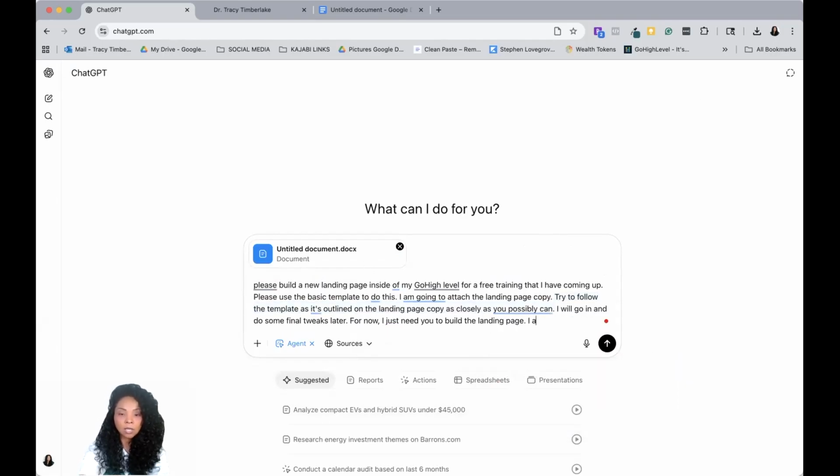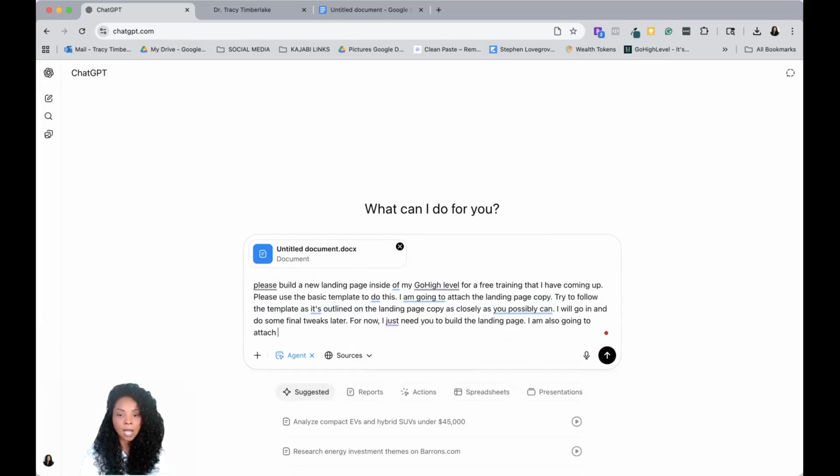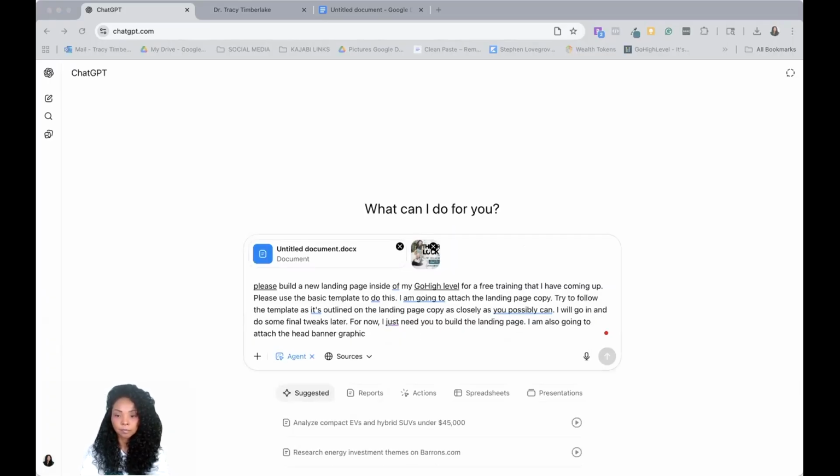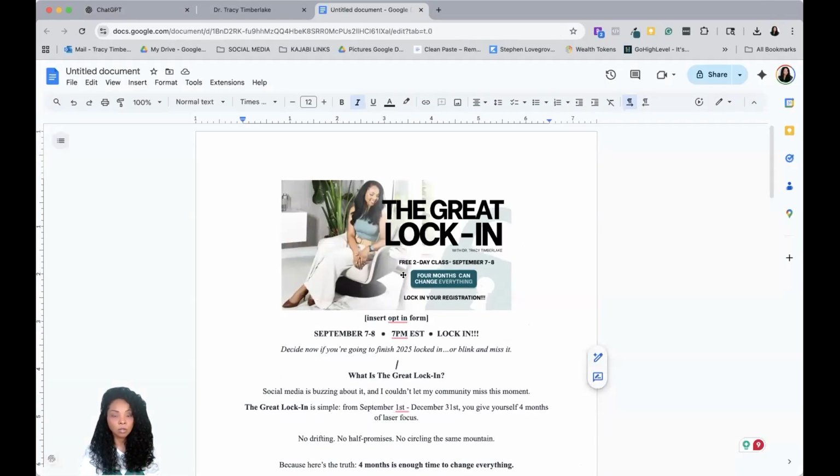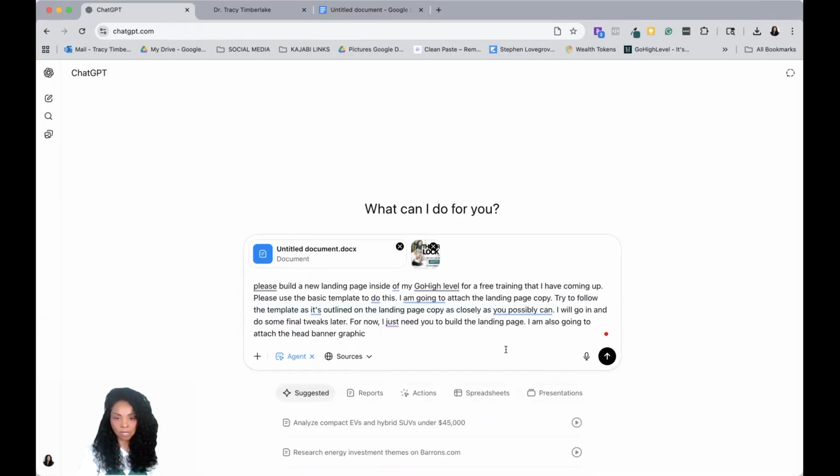I'm also going to attach the head banner graphic, so that it can look as close to this as possible on the landing page itself. But we'll see what it gives us. The point is it's not going to be perfect, but it's going to be enough to get started. And that's really what we want, because people can spend hours and hours building out landing pages and it's just unnecessary. So now that I'm here, I'm going to go ahead and click this.